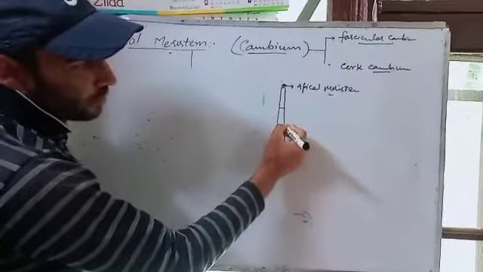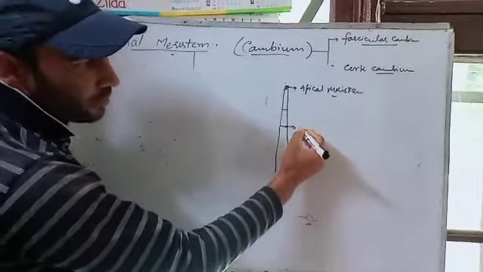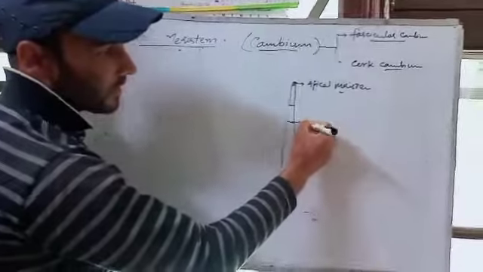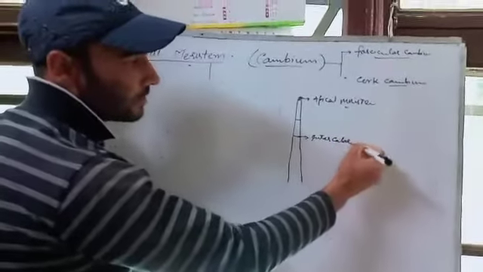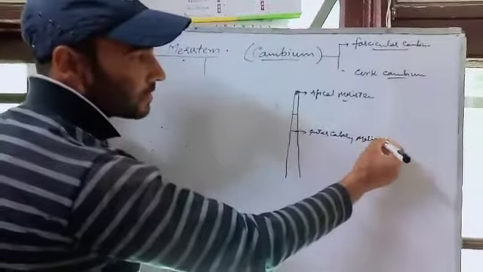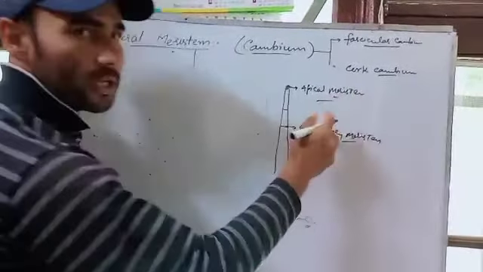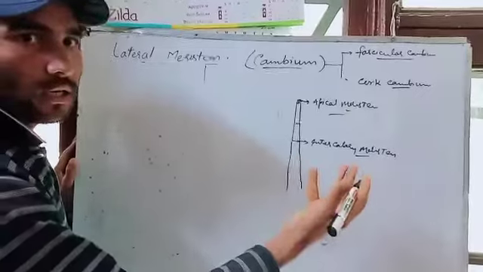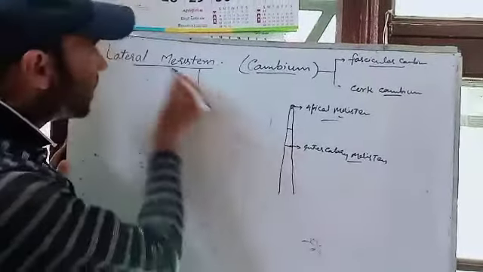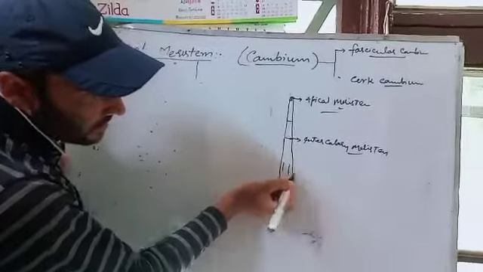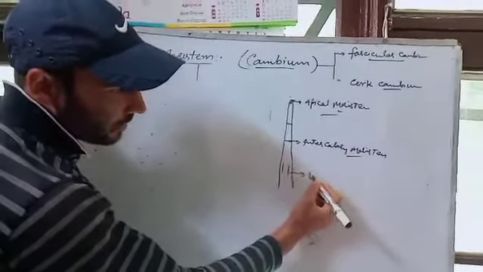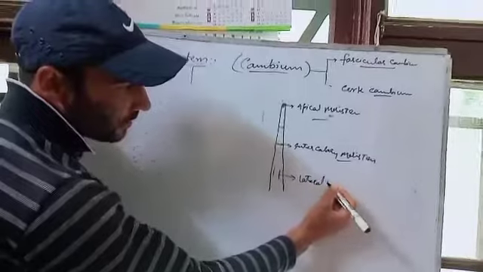At the internodes, it is intercalary meristem. These two types of meristems you have already read about. And now lateral meristem is present on the lateral sides, like this.